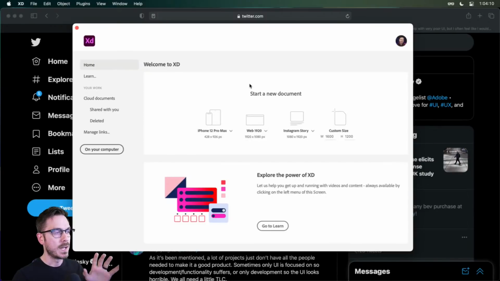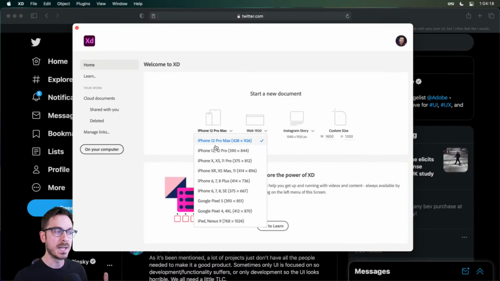All right, so here we go. We have a bunch of presets that we can start off with, and because this is a mobile design, we're going to start with an iPhone. We're going to go big. Some people prefer smaller devices. I like starting big. It gives me more room to work with. Of course, things are vector, so we can zoom in and out as we need to, and everything will look great.